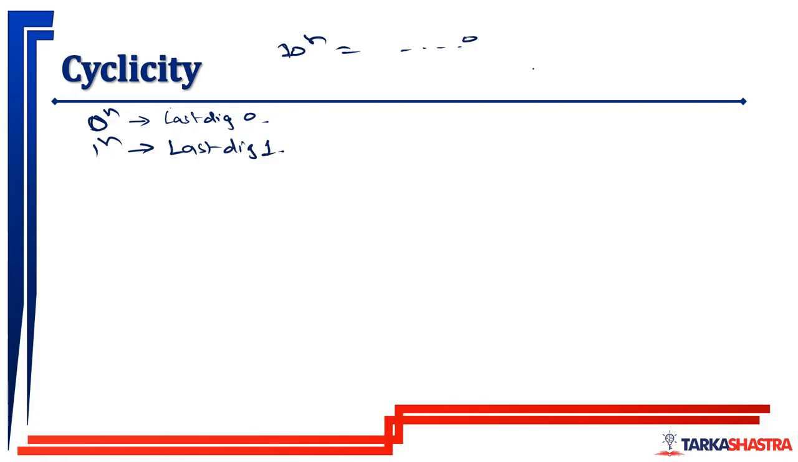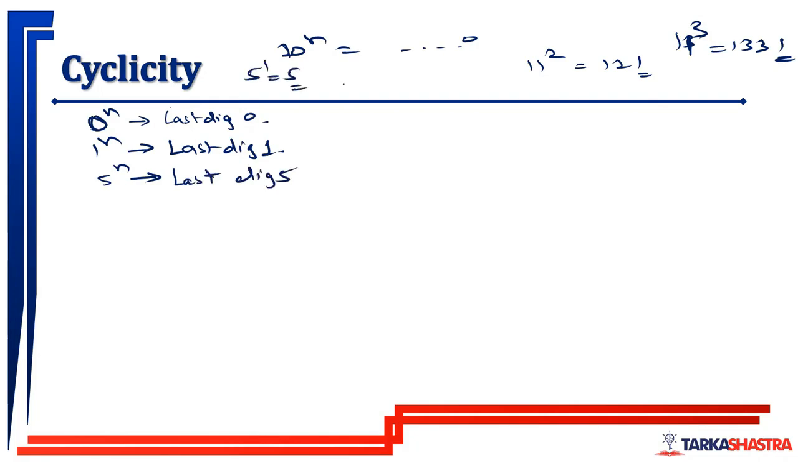For example, 11 square is 121, last digit 1. 11 cube is 1331, last digit 1, and so on. For any number ending with 5, with any power, last digit will be 5 only. For example, 5 raised to 1 is 5, 5 raised to 2 is 25, last digit 5, 5 raised to 3 is 125, last digit 5, 5 raised to 4 is 625, last digit 5.